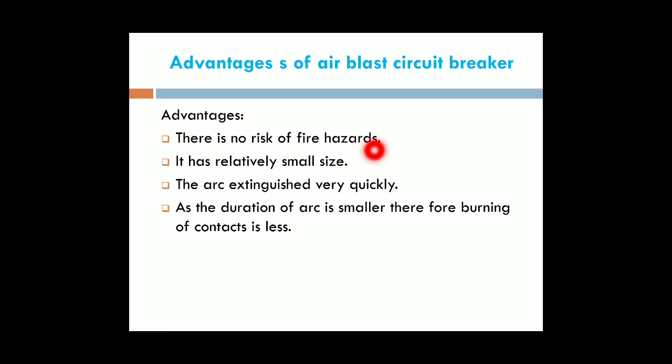Therefore, we obtain many problems by using this oil. Those problems will be overcome by using the air blast circuit breaker. That is one of the major advantages. In this, there is no risk of fire hazards because we are using only air.